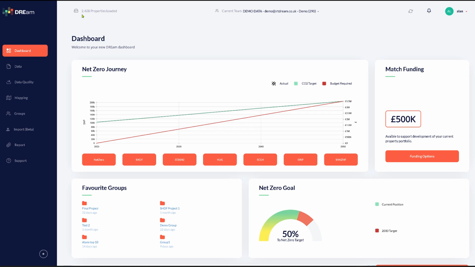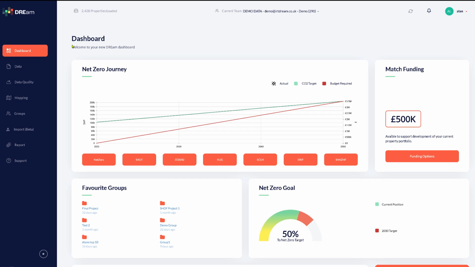So at the top here it will tell you the number of properties that have been loaded for your portfolio. You will have the current team listed. If you have more than one team, you can click this drop down and select different portfolios. Then we have the option where you can log out from your account.